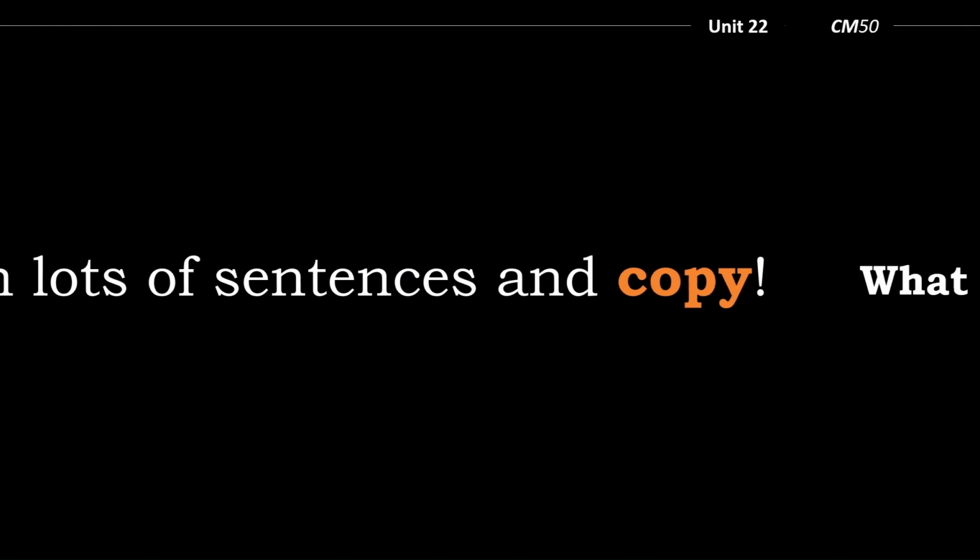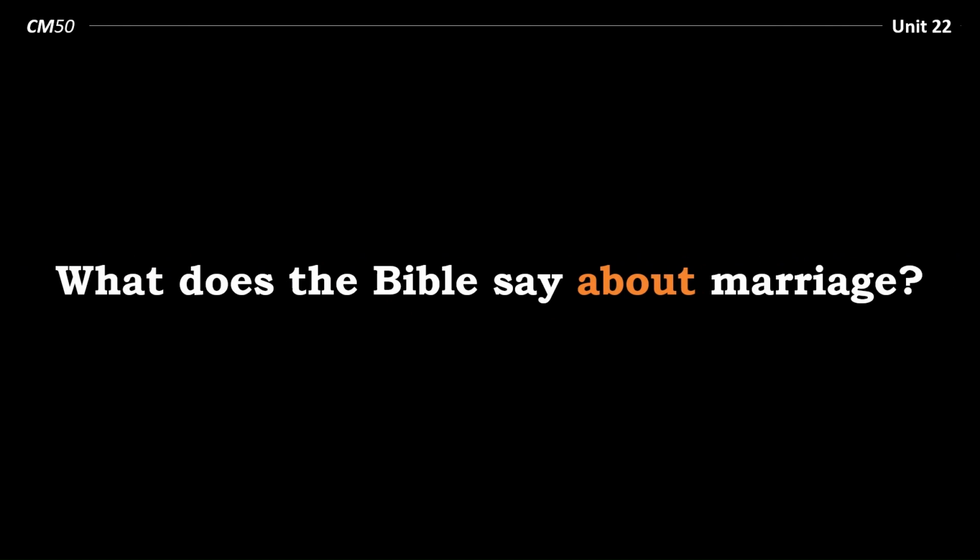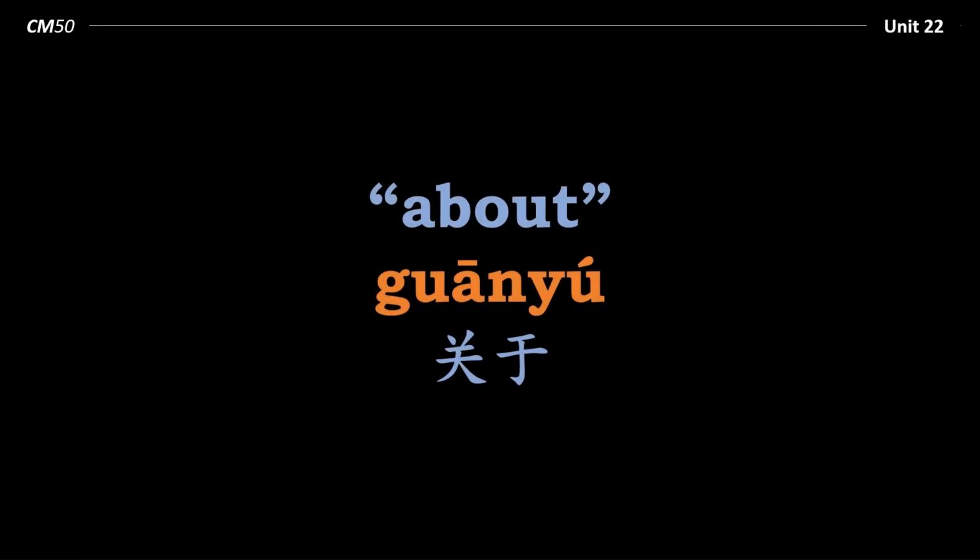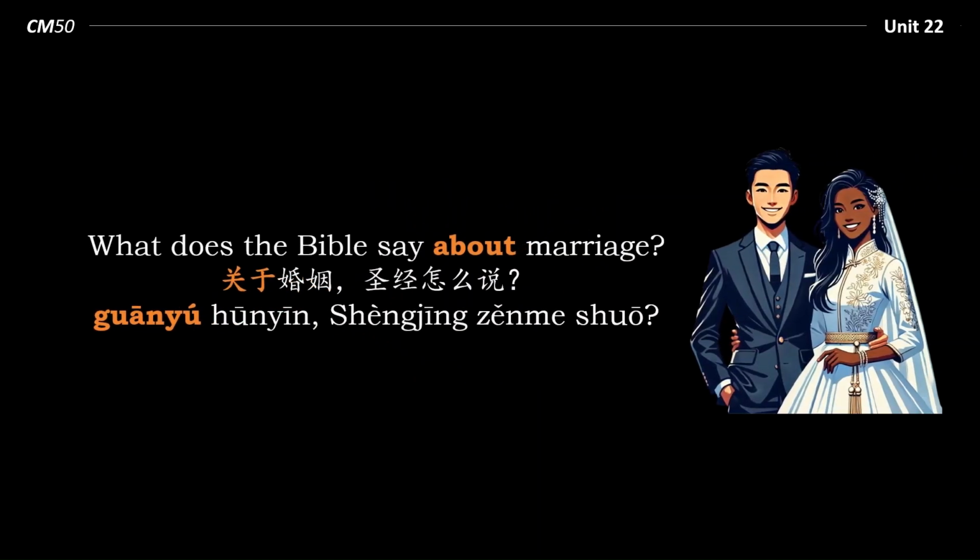Let's go back to this sentence. What does the Bible say about marriage? So here the preposition is "about." And in Chinese, that's guānyú. Let's take a look at that sentence. What does the Bible say about marriage?